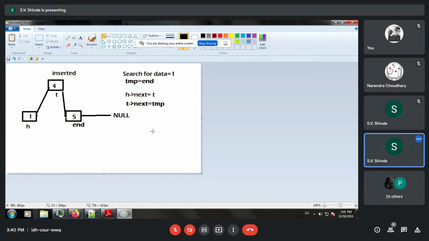Now let us think that 5 is not an END node. So this condition was true when 5 is an END node. Now let us make a simple change to this and see the third condition. Now this END node has been modified. END node does not exist, and I have one more node over here.